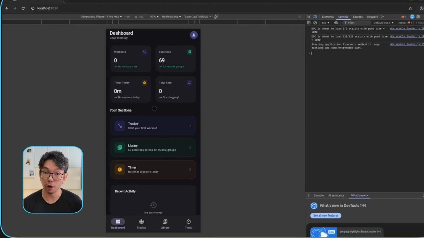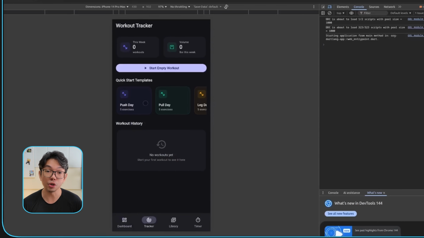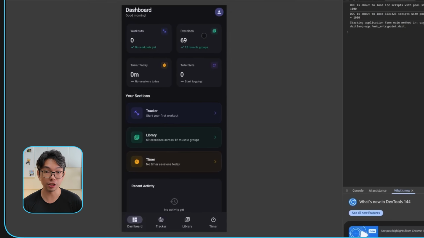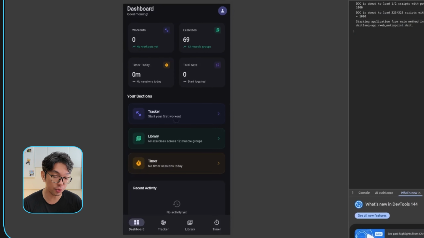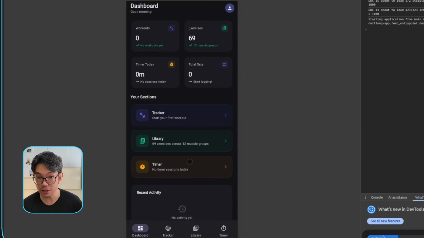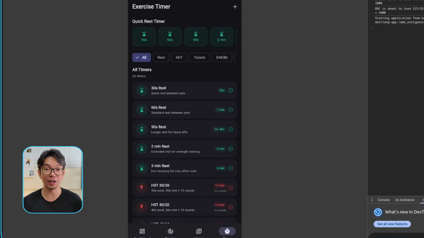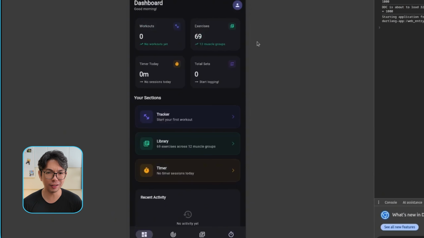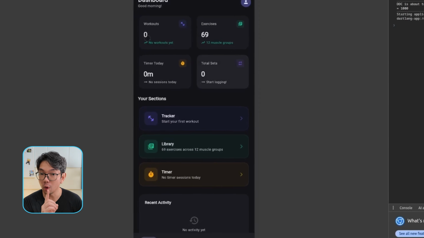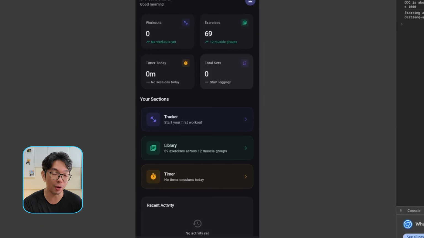And after the changes are applied, the dashboard now shows real data instead of placeholder stuff. And each widget reflects what's actually happening inside its own section. So if I tap on a widget, it will take me straight to that feature as expected. And there you go. The app is now no longer a collection of separate tools, and everything is tied together in one clear overview the moment that we open it up.